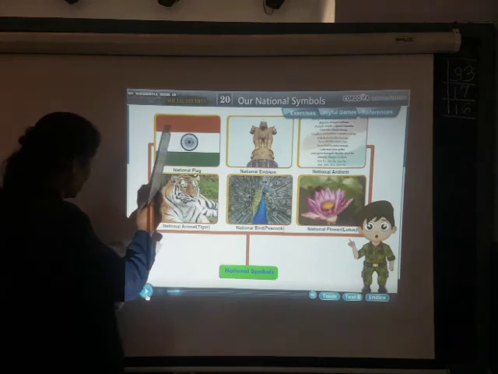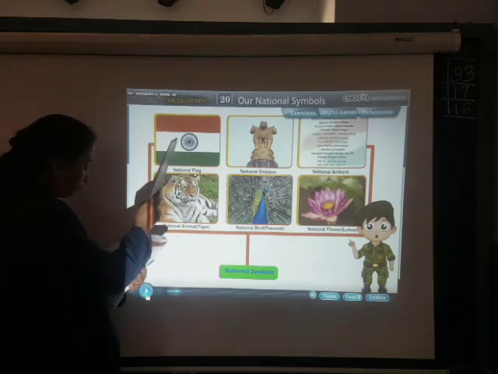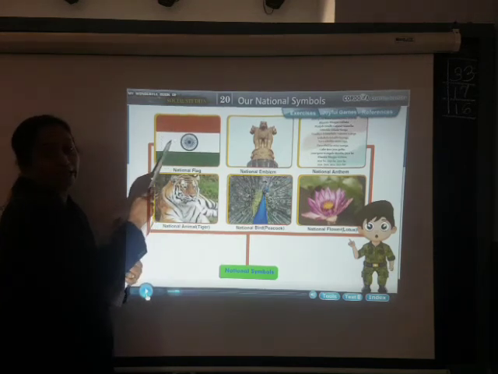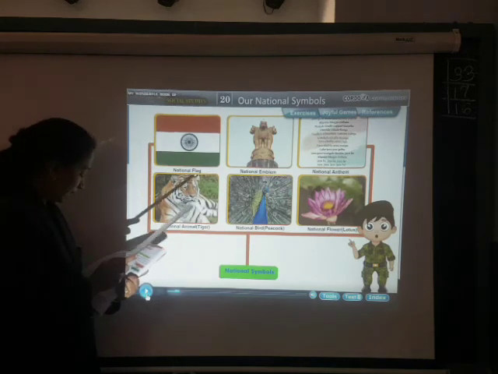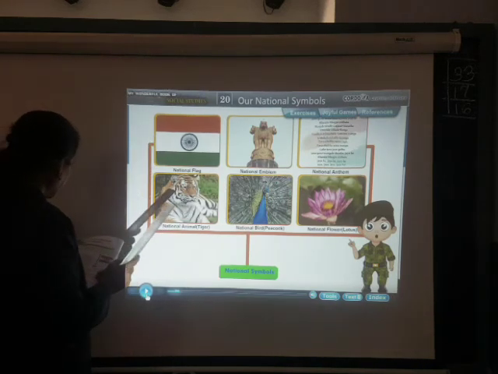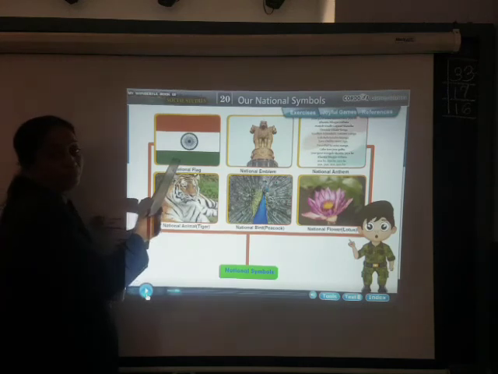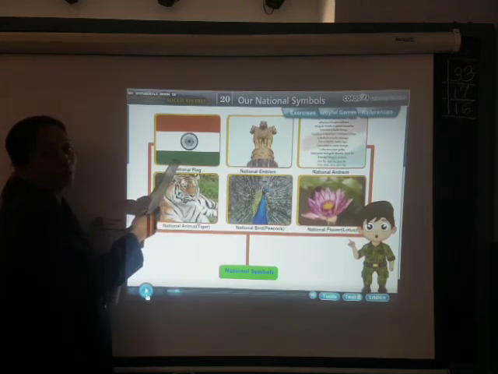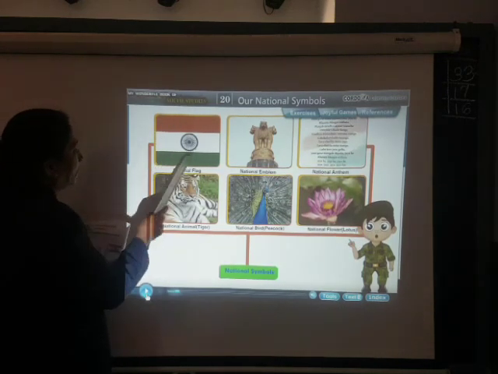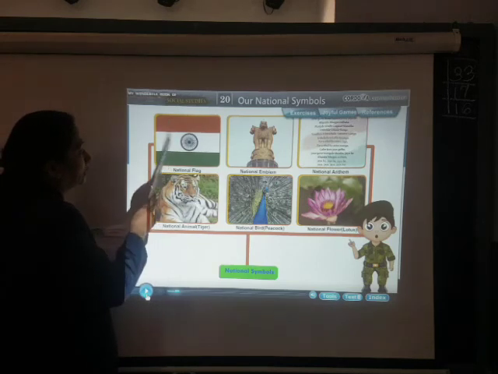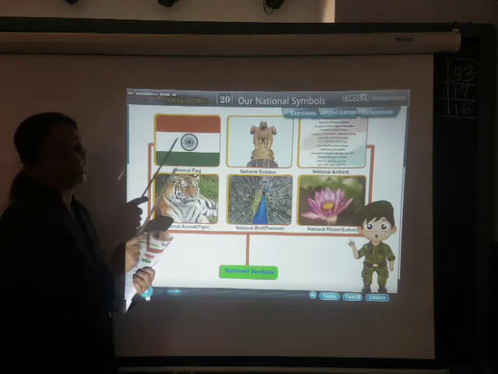Then this white color stands for peace and truth. And the green color stands for prosperity. Then this is our national flag. You all know, and these are the different colors. They stand for different things.